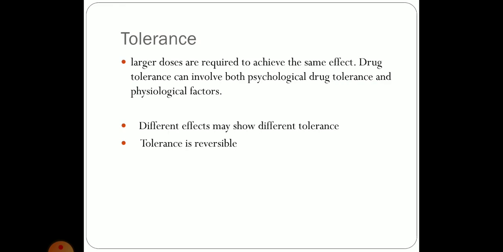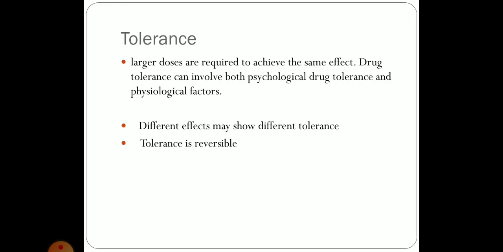By the term tolerance we mean a phenomenon in which the individual develops resistance to the usual effect of the drug, and the original response can be achieved by increasing the dose of the drug. It's very simple. With the therapeutic dose you are not getting any response, but once you increase the dose you will get an adequate response.